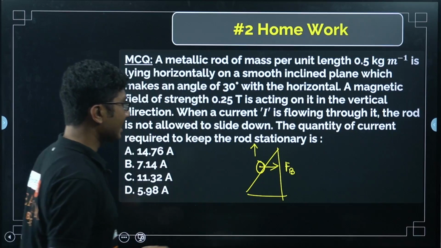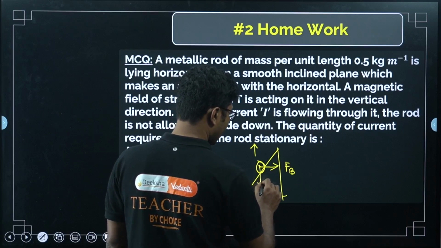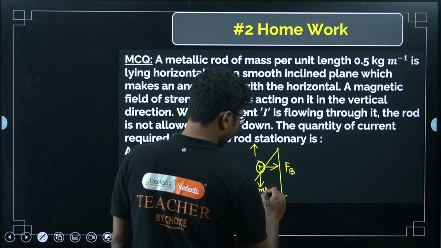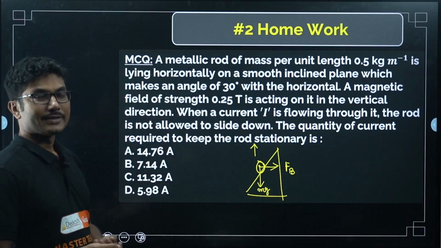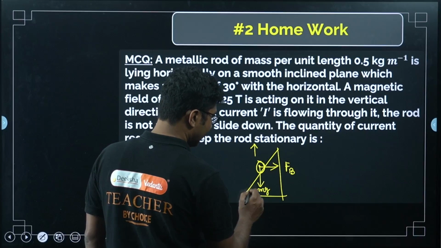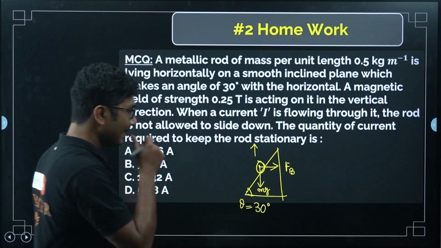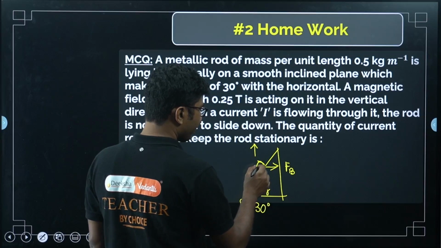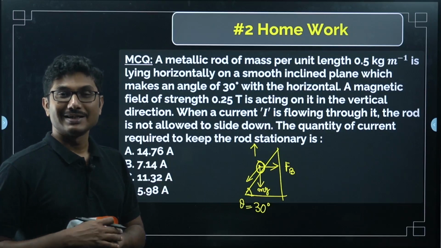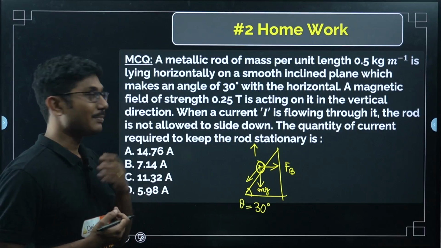Now, what all are the forces acting on this? Another force acting on this is the weight of the object, mg, acting downward. Now, how can we establish an equilibrium for this wire? The angle given here, theta, is 30 degrees. Now, if I take the component of mg, you have learned that in your first PU. If you have not learned it, go back, study a little bit and find out how to find the components when an object is placed on an inclined plane.